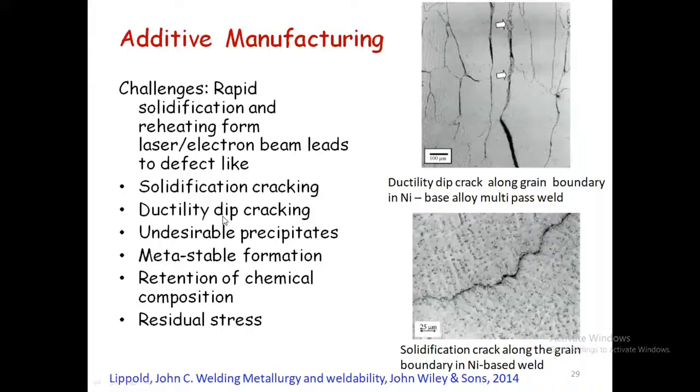So if you look at the design of functionally graded material, I will tell you what a functionally graded material is. At the bottom, it is going to be one material. At the top, it is going to be another material. In between, people slowly increase the top material, so it is not an abrupt change. There is a slow change in the chemical composition. This is nothing but a functionally graded material.